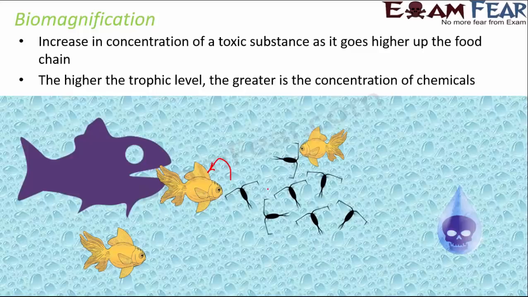Now when these fishes in turn are eaten up by bigger fish, the concentration of chemicals is highest in the biggest fish. So the biggest fish is at the highest trophic level, and therefore the concentration of chemicals is also highest in the big fish. So that's how, as the trophic level increases, the concentration of the chemicals also increases. That is called biomagnification or biological magnification.